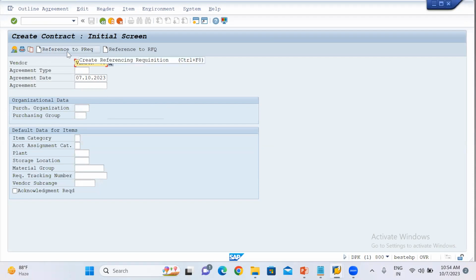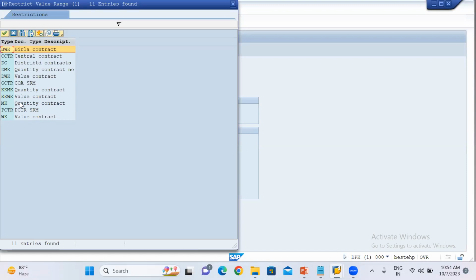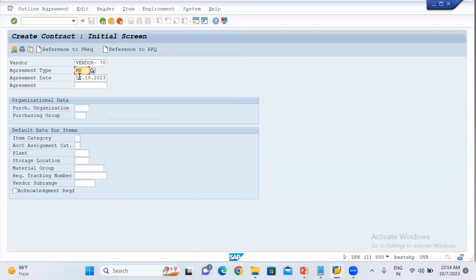You can do it with reference to a purchase requisition or reference to an RFQ. Since I have not created the purchase requisition right now, I am not doing it against that. I just do it in a manual process. So I put the vendor number over here, and then the agreement type. Agreement type will be MK for the quantity contract.